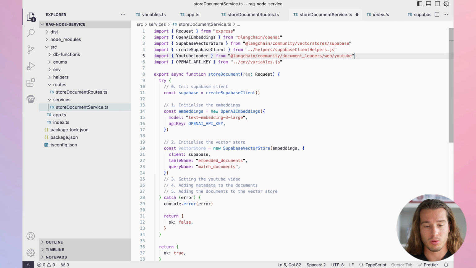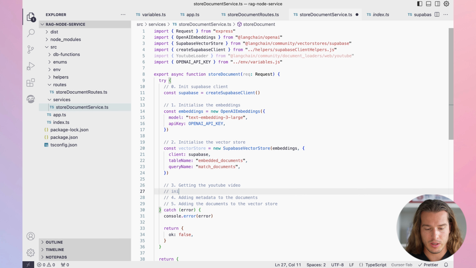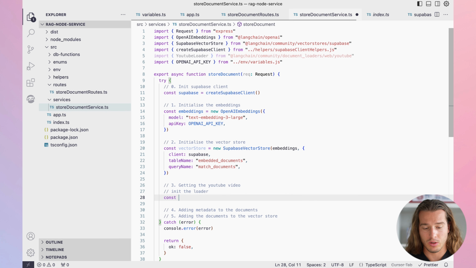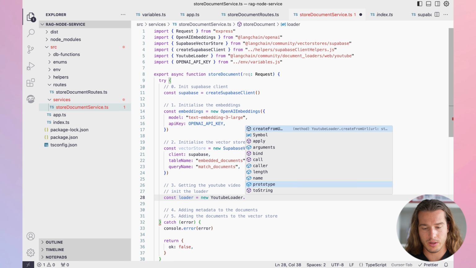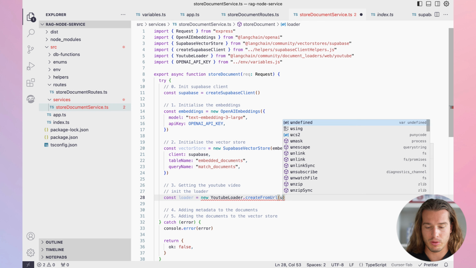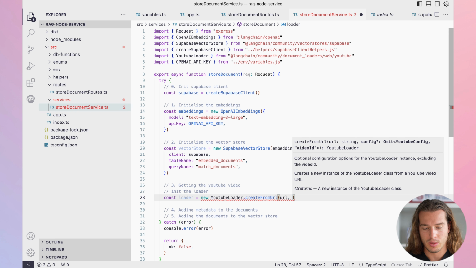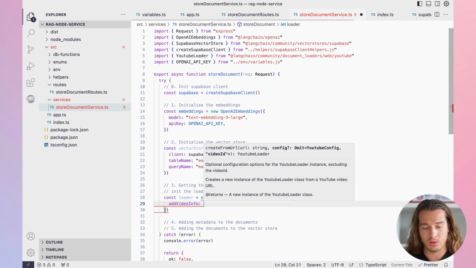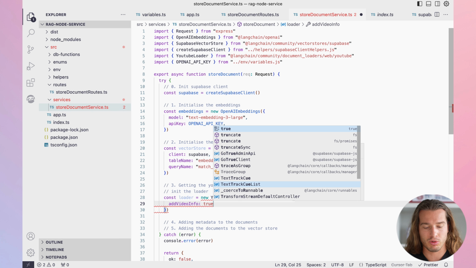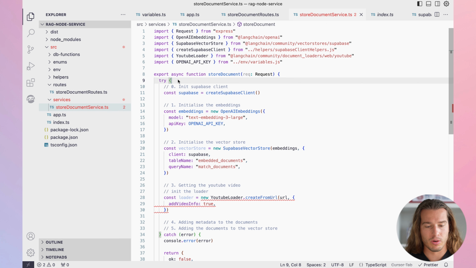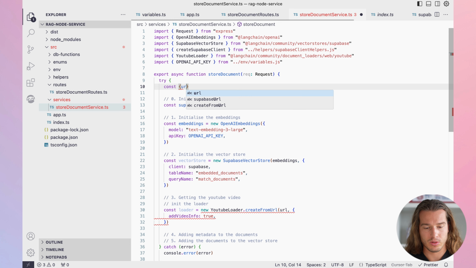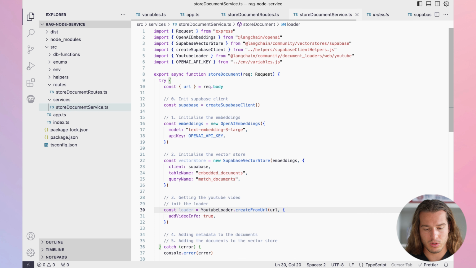Now we need to grab the YouTube video, and we will use LangChain's YouTube loader for that. Let's init the loader. Const loader is new YouTube loader, and we are creating from URL. Which URL? We'll grab it from the request moments later, and we also want video info like title, description, and everything we can grab. And URL we are grabbing here. So URL from request.body. Okay, we have a problem here. Yeah, we don't need this new.